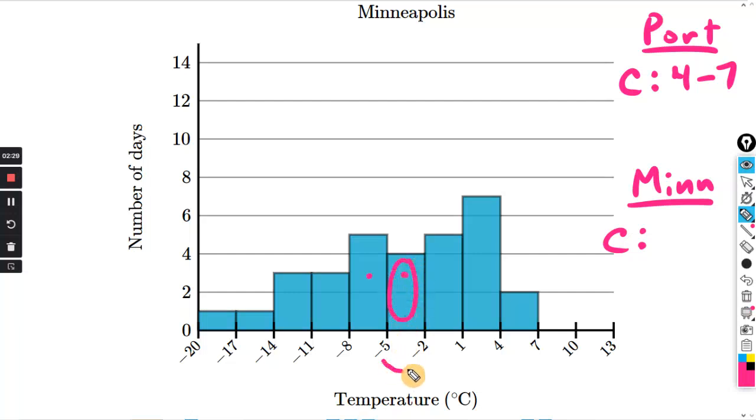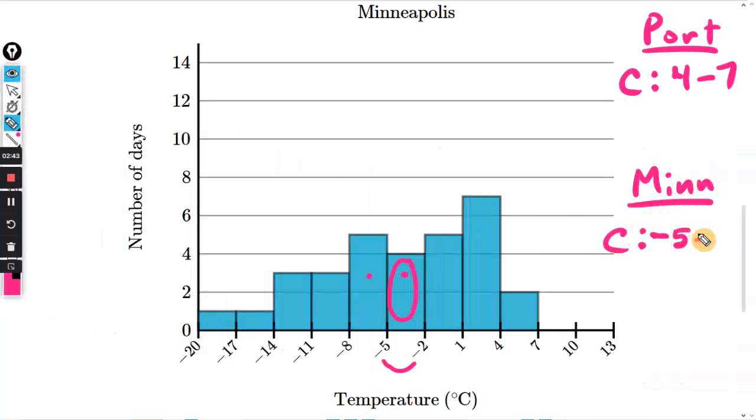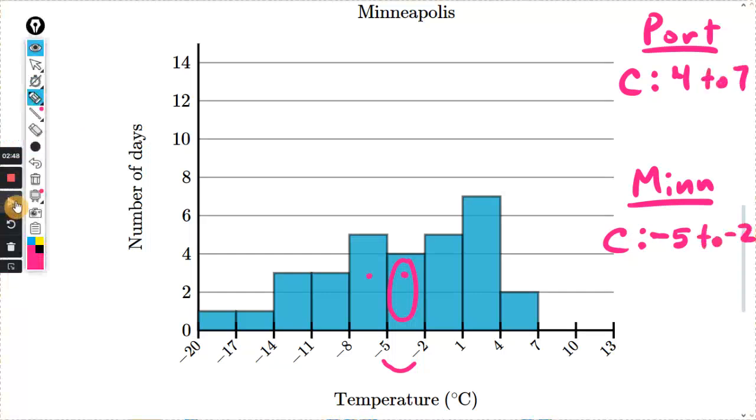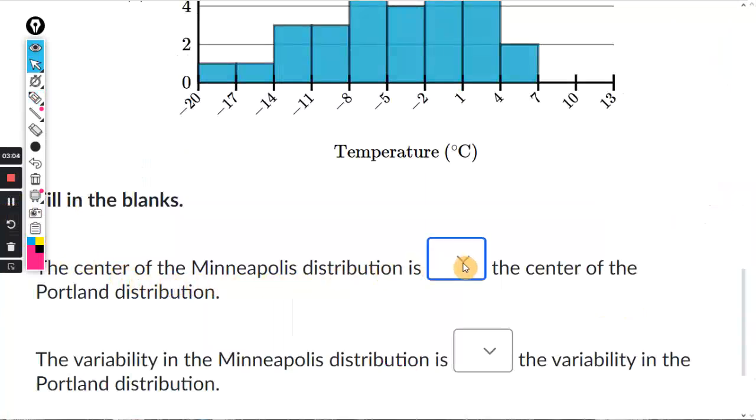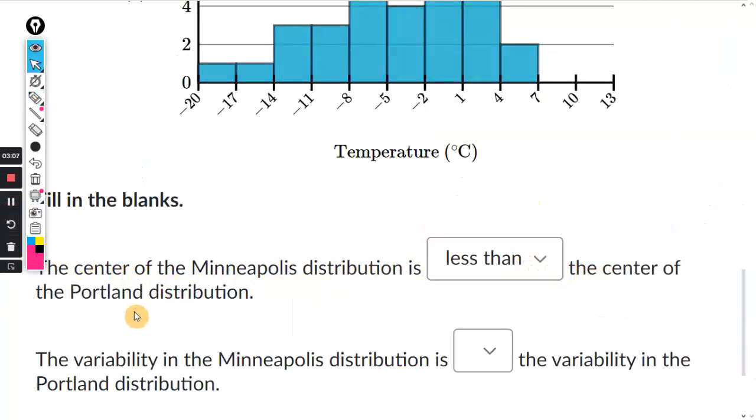So the center for Minneapolis is between -5, and it goes to, we're not subtracting, I'm just showing you. It goes from -5, let me fix that. It goes from -5 to -2, and the center for Portland goes from 4 to 7. So the one for Portland is clearly greater than the one for Minneapolis. So the center for Minneapolis is going to be less than the center for Portland.